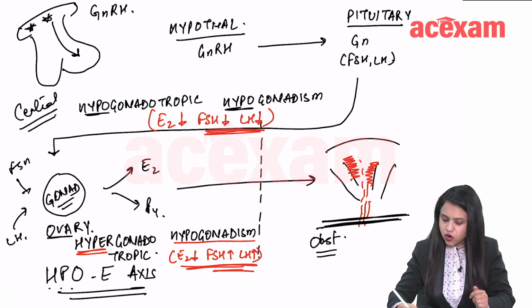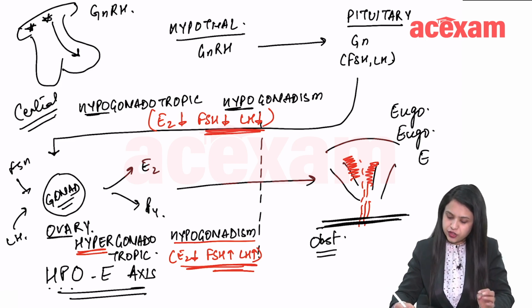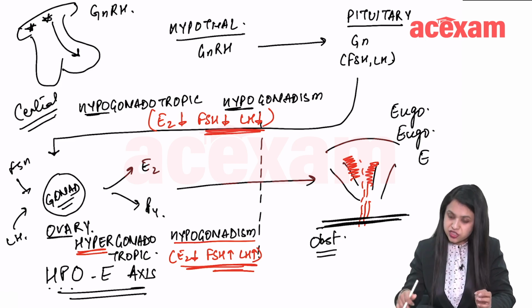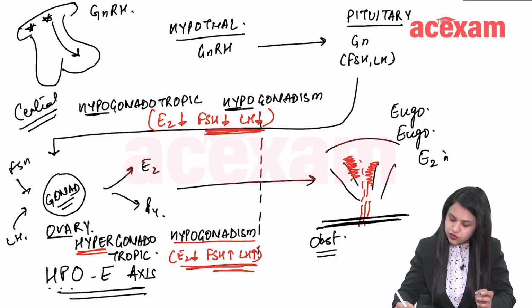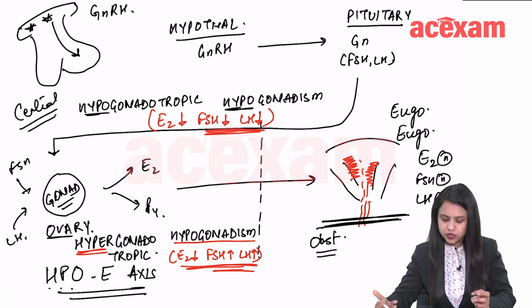The obstructive cause will cause what? It will cause eugonadotropic eugonadism. In obstruction, or if the uterus is not functioning well, the E2 is normal, the FSH is normal, and LH is also normal. This is called eugonadotropic eugonadism.